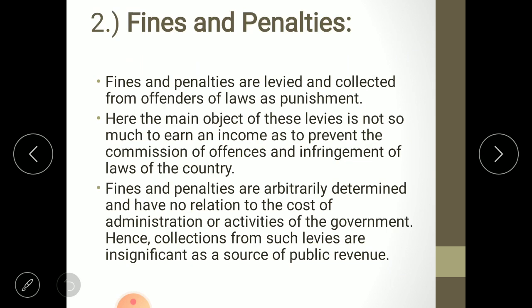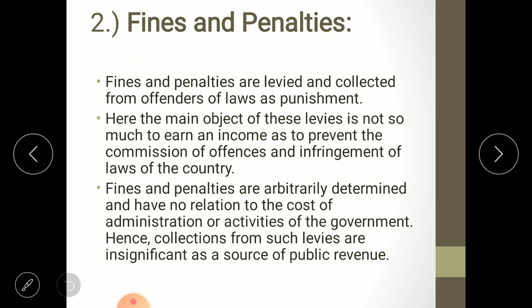Now let us move towards the second category of administrative revenue, that is fines and penalties. Fines and penalties are very common words that we use in our day-to-day life. Fines are generally punishment for violating any rules. If we talk here in context of central government, then fines and penalties are the punishment that is charged on a person when the person is violating any law.